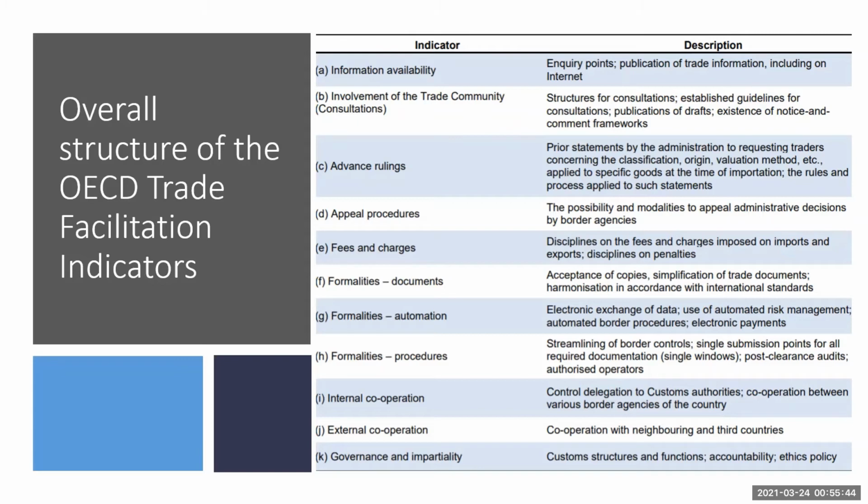Next are formalities related to procedures, essentially focusing on streamlining of border controls, single submission points for all required documentation, post-clearance audits, and authorized operators. Ninth are issues related to internal cooperation, specifically talking about control delegation to customs authorities and cooperation between various border agencies of the country. Tenth is about external cooperation, focusing on cooperation with neighboring and third countries. And lastly, the 11th indicator is governance and impartiality, which focuses on customs structures and functions, accountability, and ethics policy.